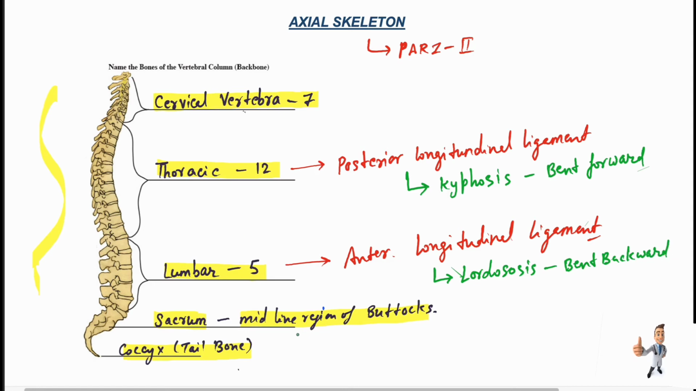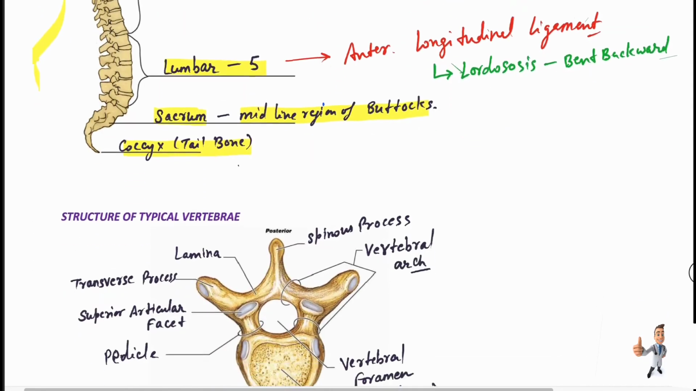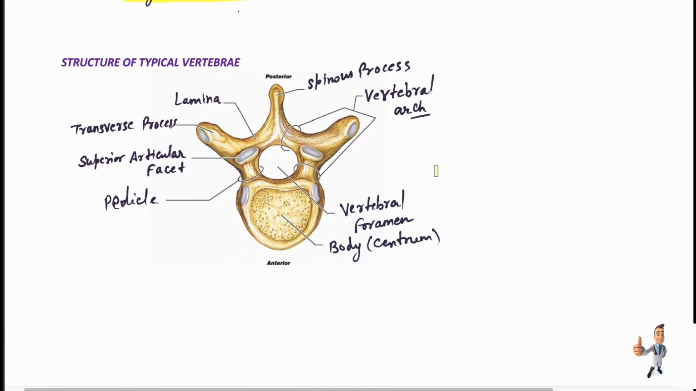Now there is the sacrum, the midline region, the buttocks, and the coccyx. So now we will go for the typical structure of a vertebra. Let's discuss the typical structure of the vertebra. This is the structure of the typical vertebra. I wrote the names to save time. So what is the structure of the typical vertebra?